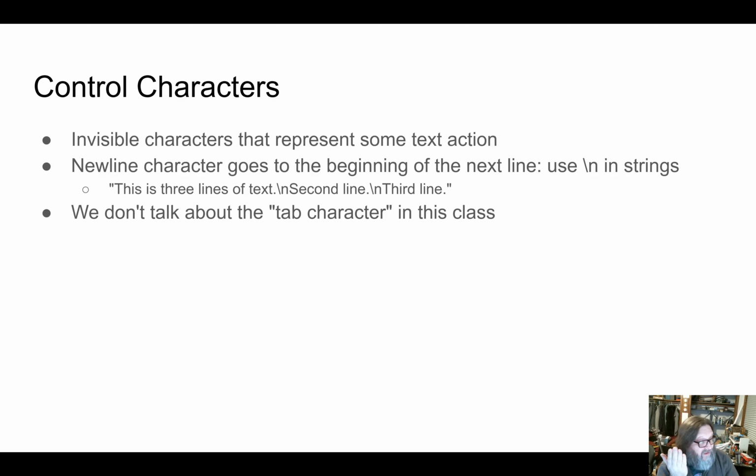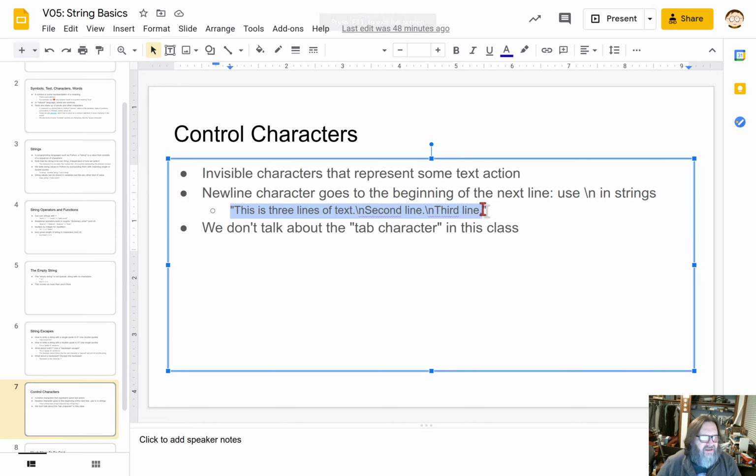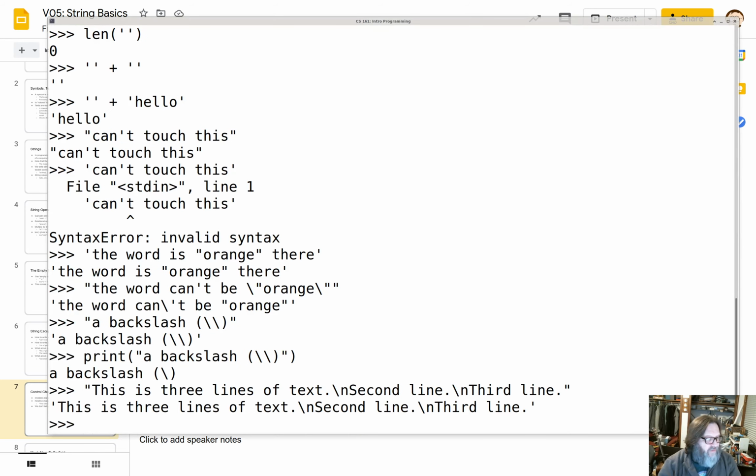And there again, to put newline characters in a string, we use a backslash convention. It turns out the thing backslash n is special and means a newline. So if I take a string like this, this is 3 lines of text, first line, newline, second line, newline, third line. If I type that into Python, it will be perfectly happy with it.